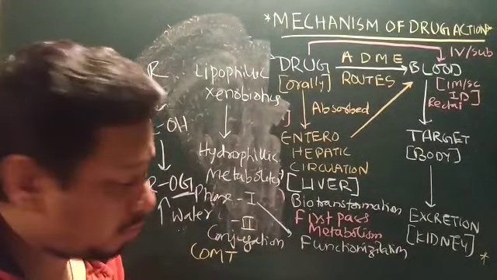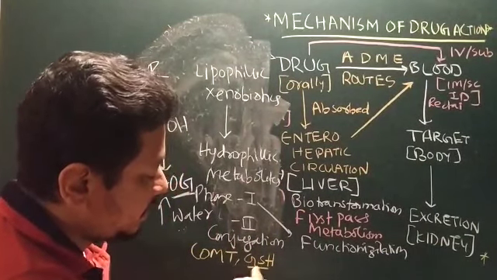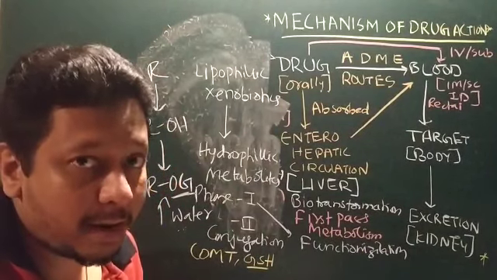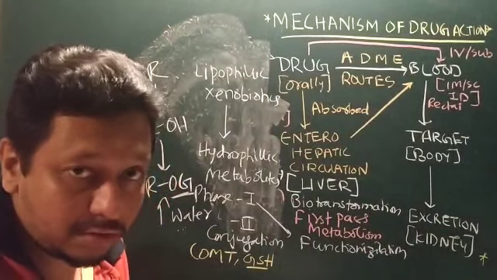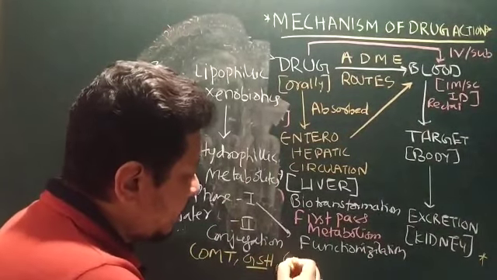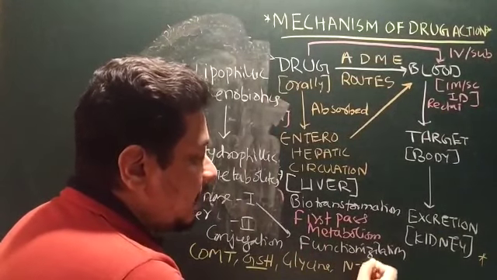Then we have glutathione, GSH. Glutathione is very useful to detoxify the toxic effect of paracetamol, so it is one of the GPAT questions. Then glycine conjugation, as well as N-acetylation.